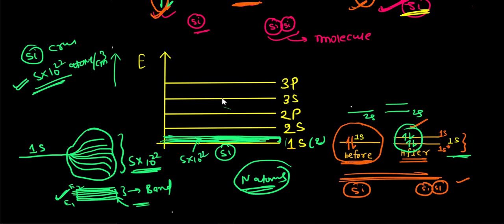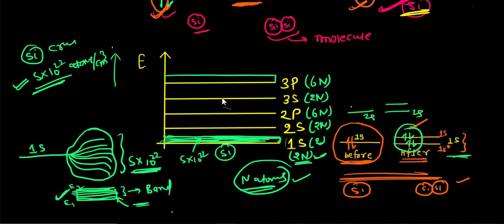Just to make you understand, this band would have 2n quantum states, because each single atom has two quantum states, so the n atoms would have 2n quantum states. Similarly, this 2s would have 2n quantum states, 2p would have 6n quantum states, 3s would have 2n quantum states, and the 3p would have 6n quantum states when you bring n atoms of silicon together. So this will be transformed into the band.